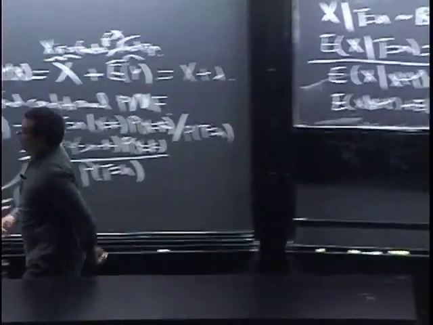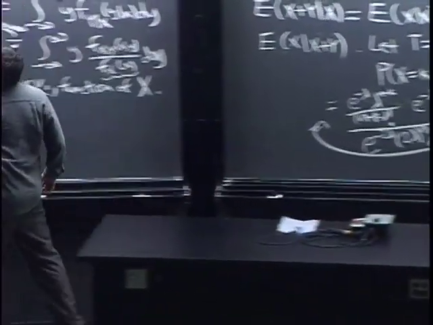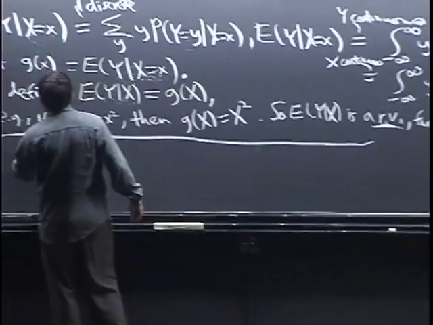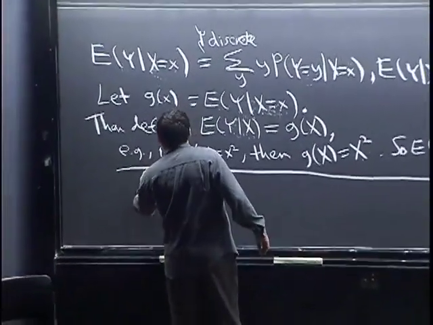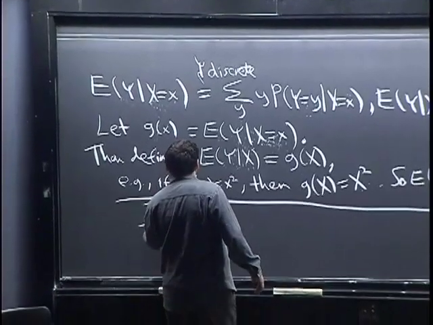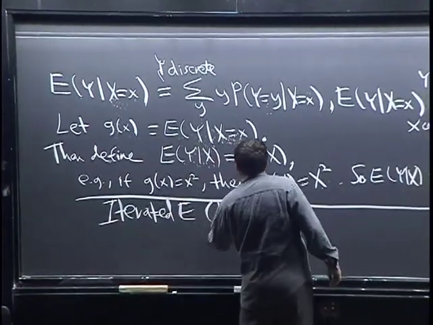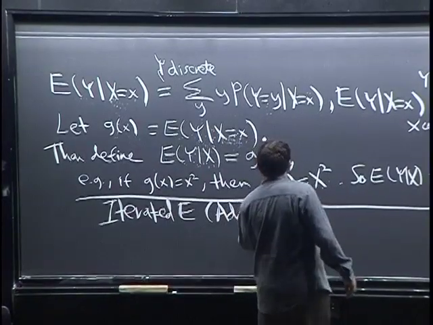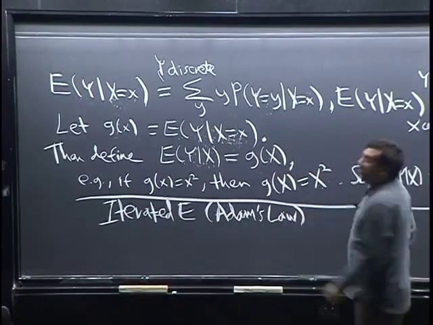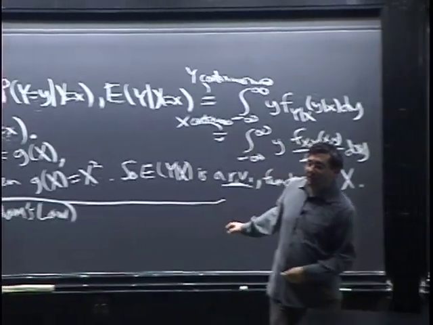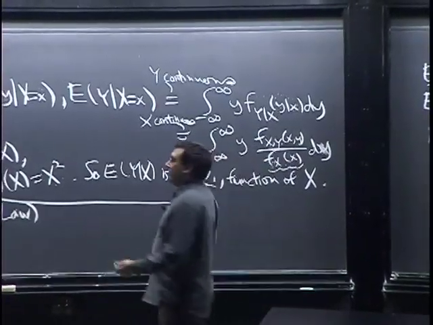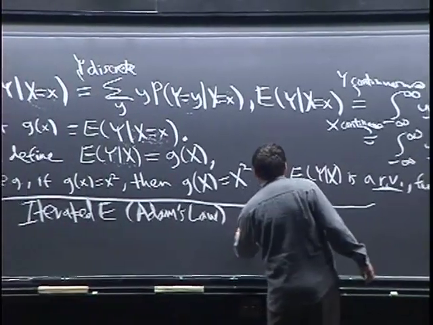All right, lastly, let me just mention one key property that this notation gives us. We'll prove it next time. This is called iterated expectation, or it's also called Adam's law, for reasons I'll tell you next time. This is the single most important property of conditional expectation, so it's good to be aware of it now, and then I'll talk in detail about it next time.